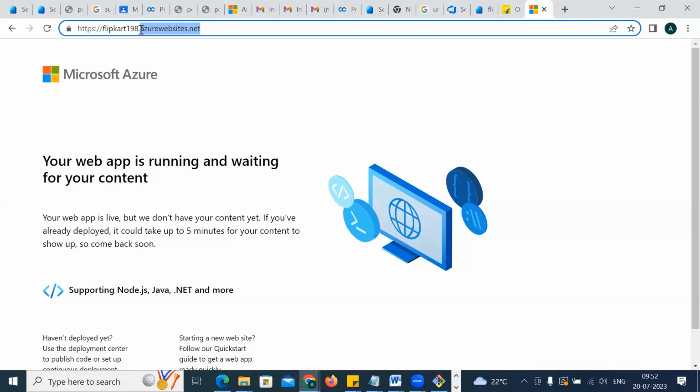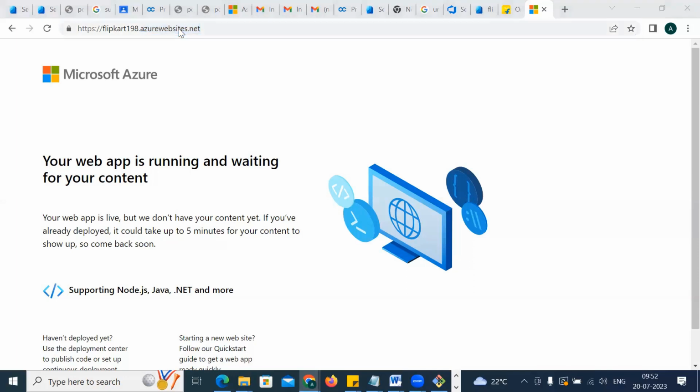But if you want something like Flipkart.naveen.com, you can do it, but you have to purchase that. Got the point? This is for Azure, that's why it is coming as Azure. Good. So far our job is over.